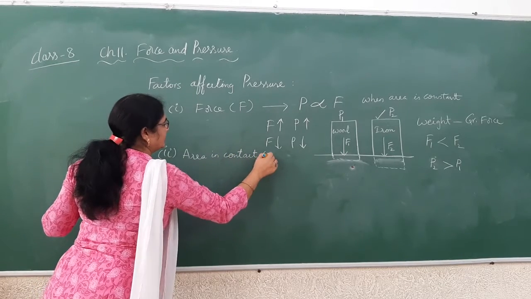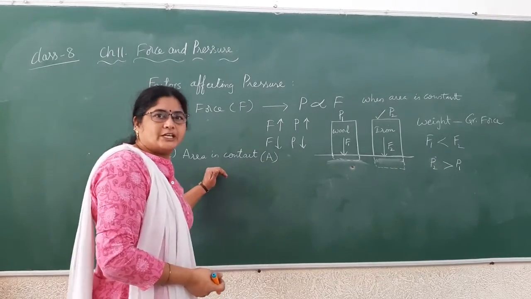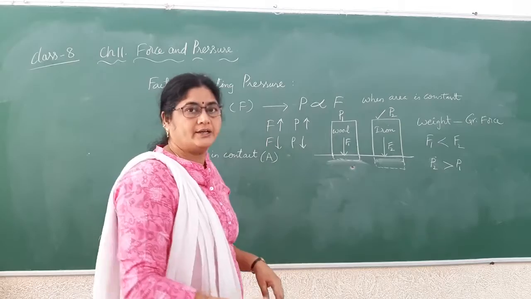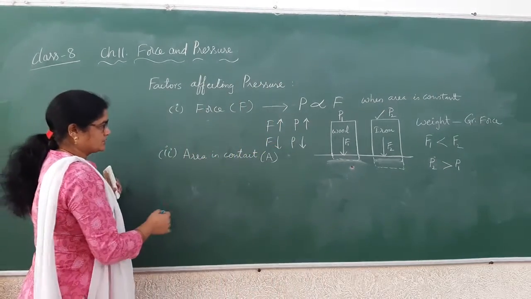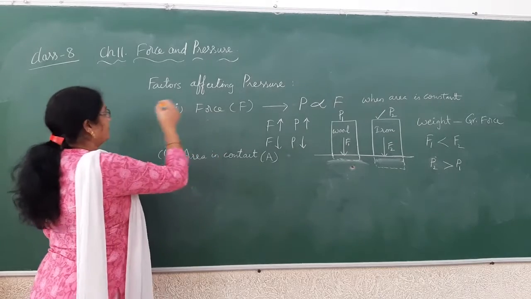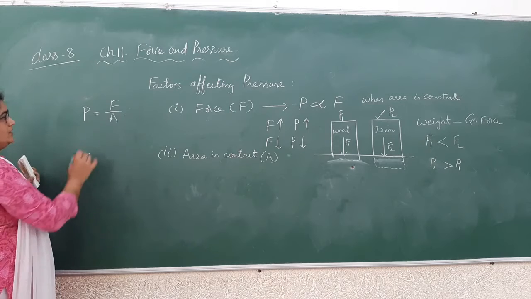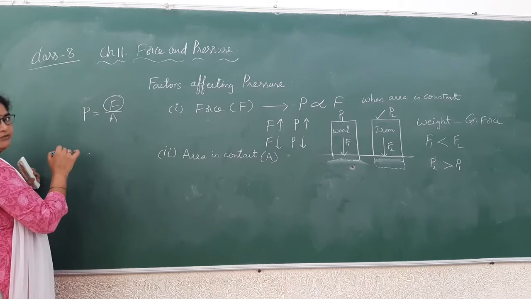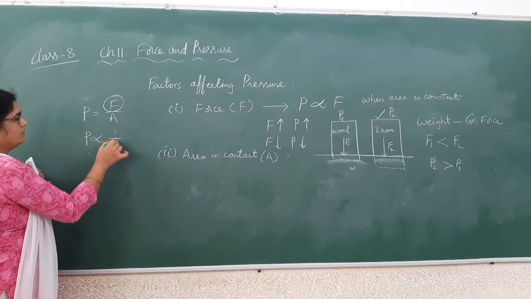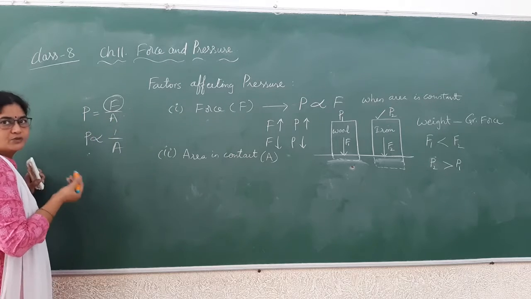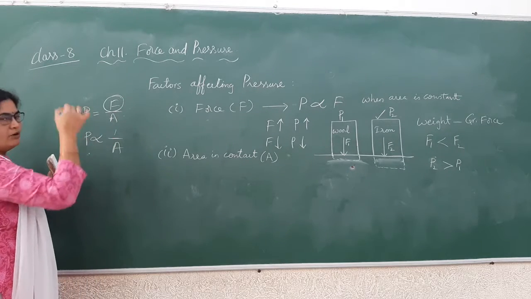Area in contact, that is capital A. How does the pressure change with area in contact when force is constant? When force is constant. Here, from the formula we have written, pressure is equal to force by area. Okay. So if you keep the force constant, then pressure is inversely proportional to area. So it is equal to 1 by A if you neglect the force, because force is constant. So neglect the force, then pressure is proportional to 1 by A.